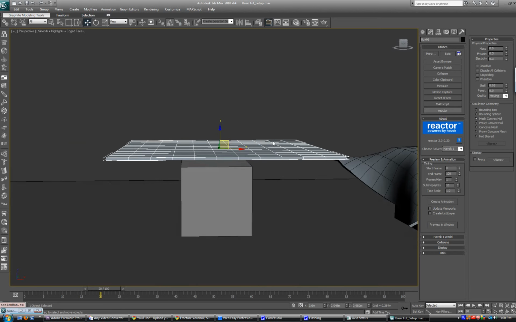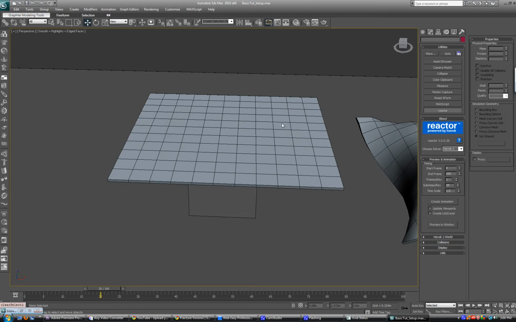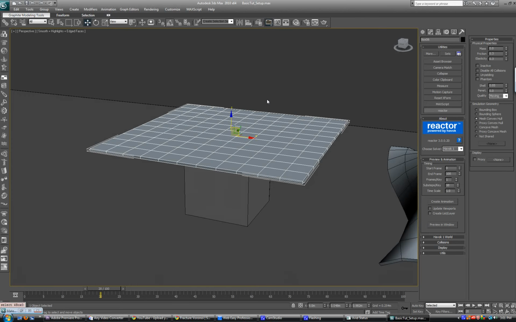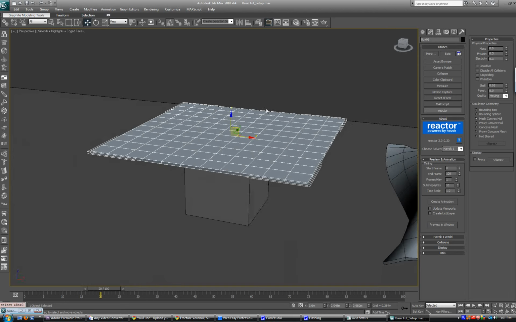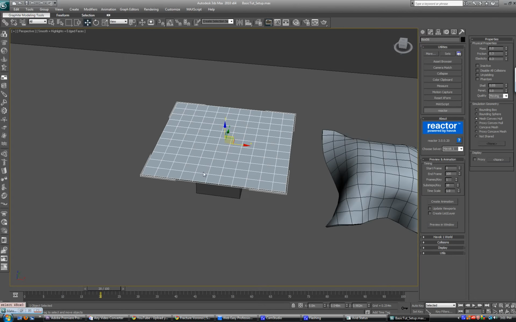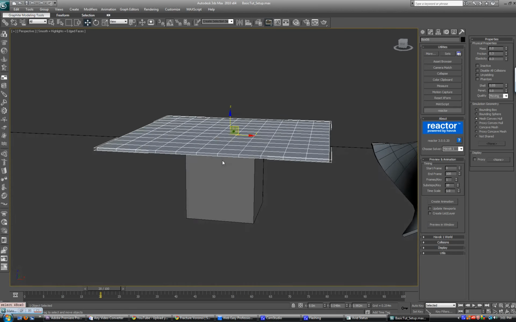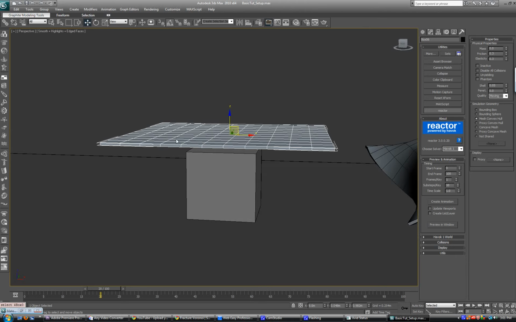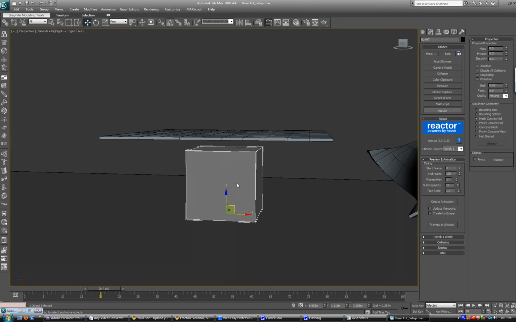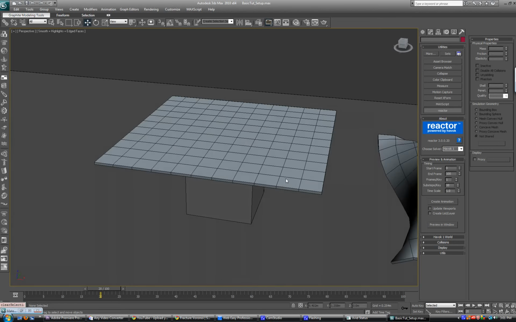Okay, the next is reactor cloth. And the way we're going to make reactor cloth is, for reactor cloth, you can't use a plane. You actually have to model a really thin box. And the more subdivisions you have, the more accurate your cloth simulation will be. So right now we have this really thin box with a bunch of subdivisions. And I have this box below it that I want the cloth to fall and fold around. Then I have the ground just in case the cloth falls off.